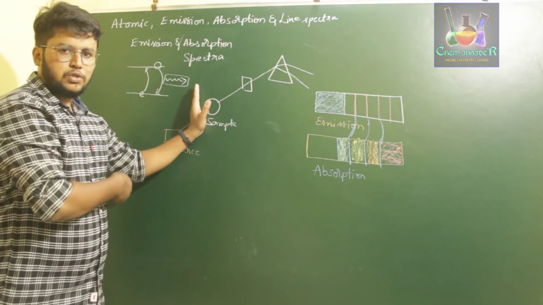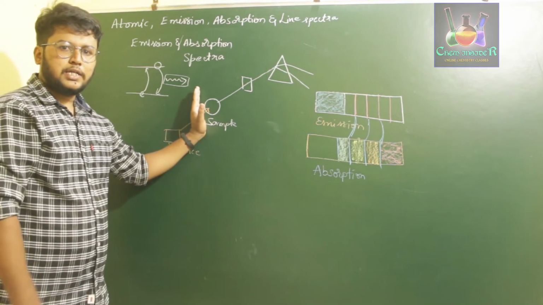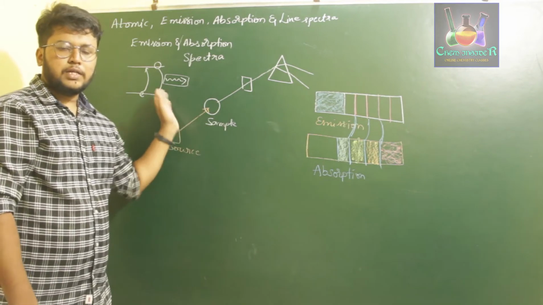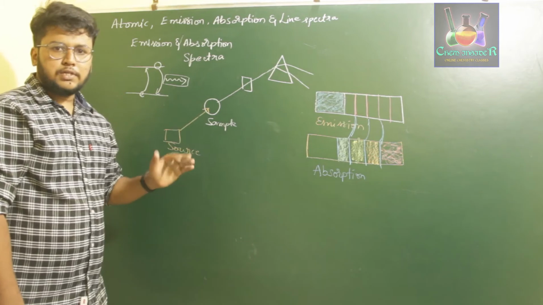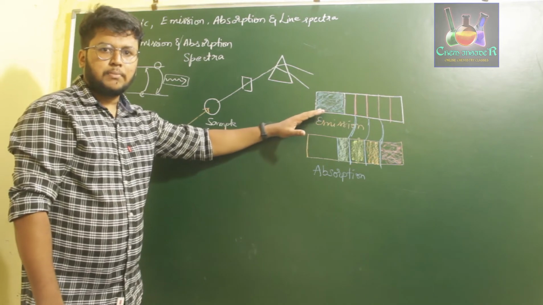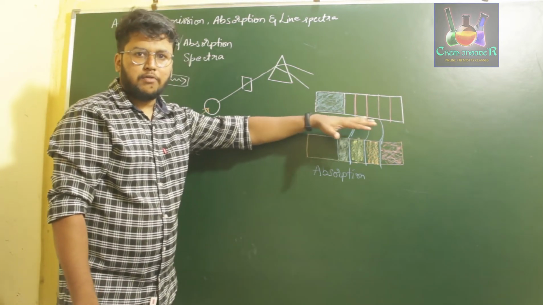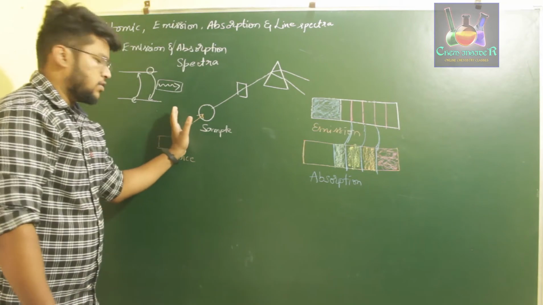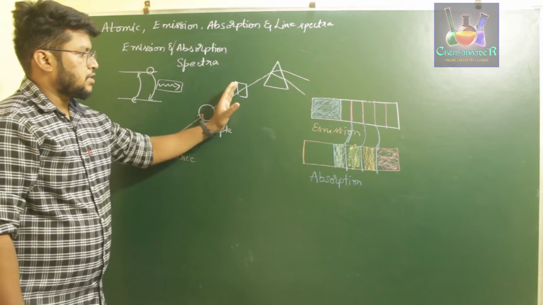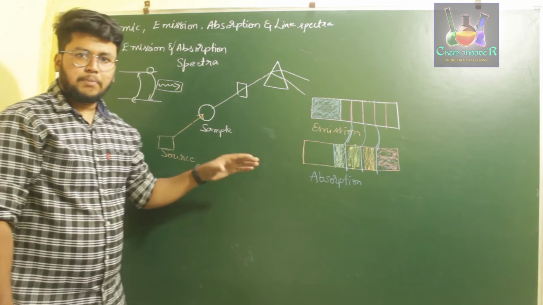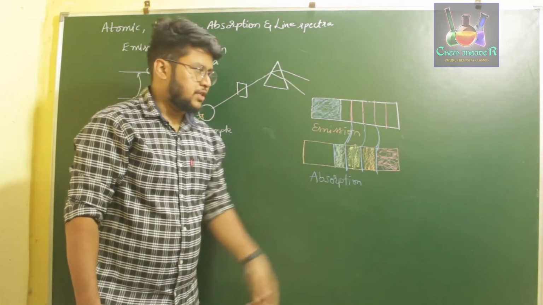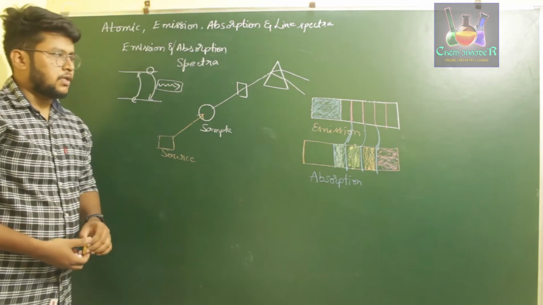Whereas in the case of ignoring the source and just considering the emission by the sample in its excited state, if this sample is in an excited state and it is emitting radiation, that radiation will give us a spectra which will be called the emission spectra, where one color will be clearly appearing on the spectrum and all the other colors will be appearing dark, that will be black. And if you ignore the source of light incident on the sample and just consider the sample, then that particular sample emits radiation which gives absorption spectra, where a certain particular wavelength range will be absorbed and the rest will be emitted, which will be showing us the colors of different regions. Okay, so this is about the absorption spectra and emission spectra.